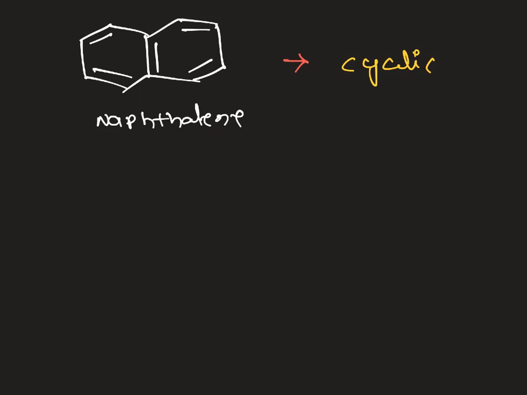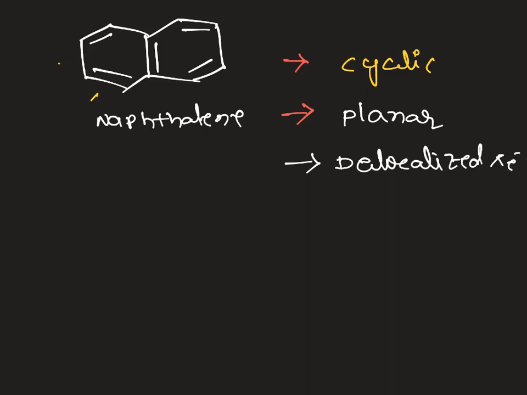And the second condition, it is a planar molecule. And the third condition, there is delocalization of pi electrons. You can see all are conjugated pi bonds, double bond, single bond, double bond, single bond. So we can see delocalization. So delocalized pi electrons are present in the system.